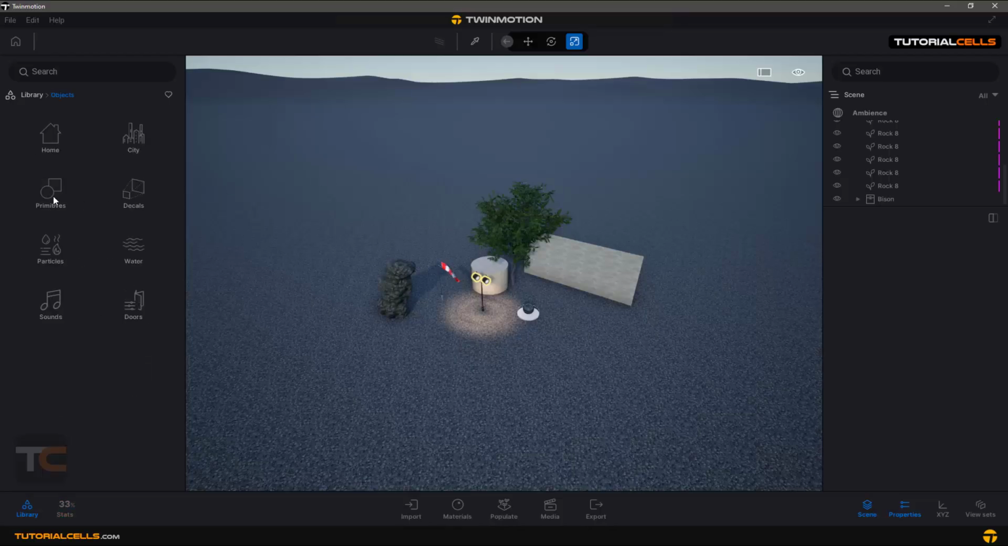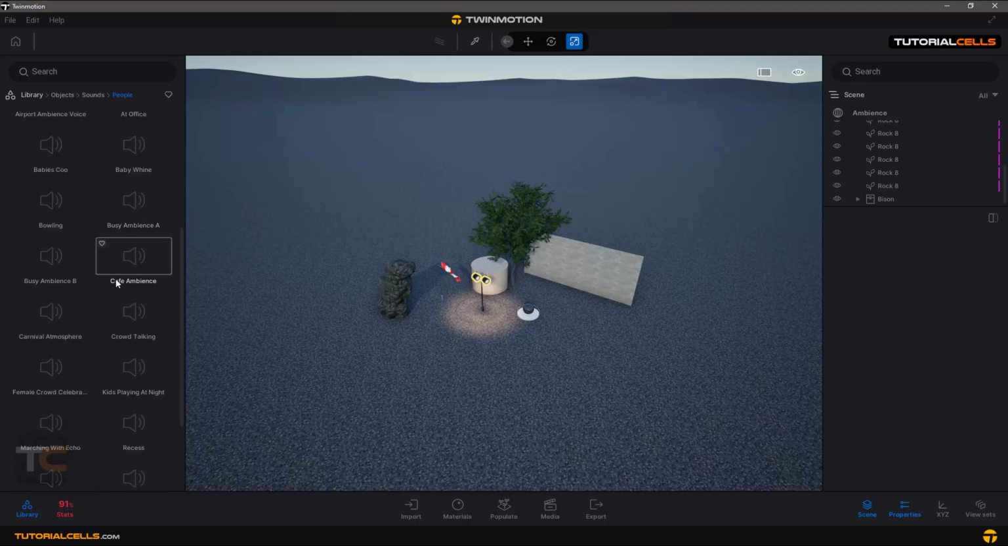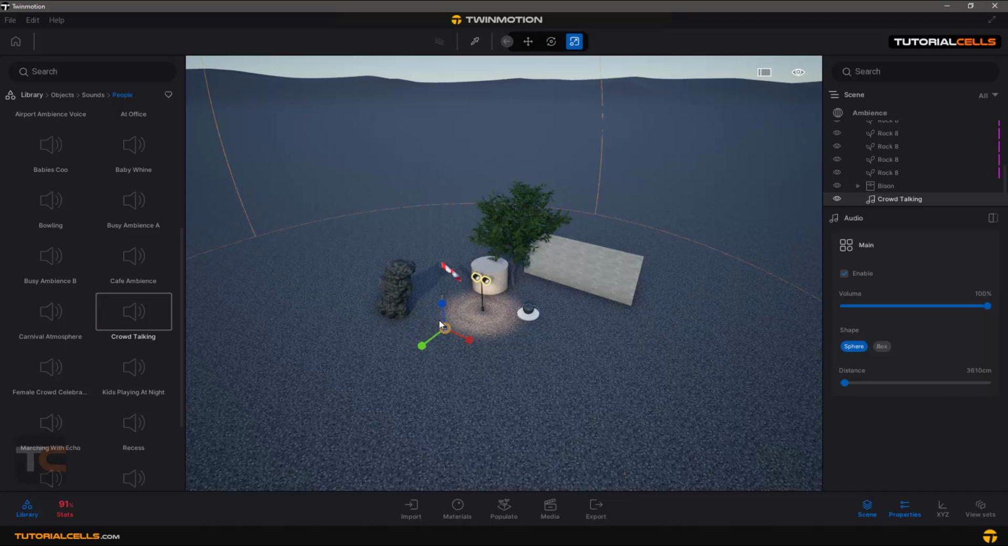Okay, let's talk about another object that is sound. We have a lot of interesting sounds: people, nature, and the city. For example, first, people. We have a lot of sounds here that, if you click that and drop it here, now you can see we have an area.